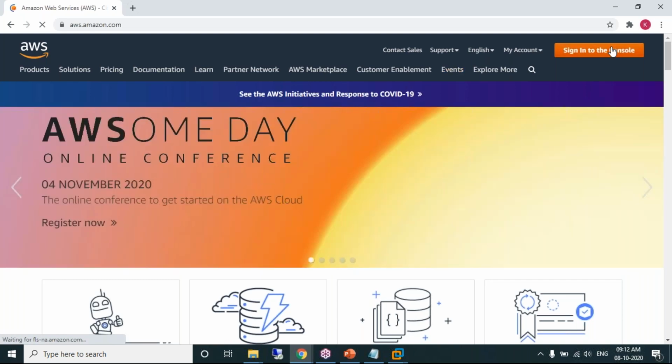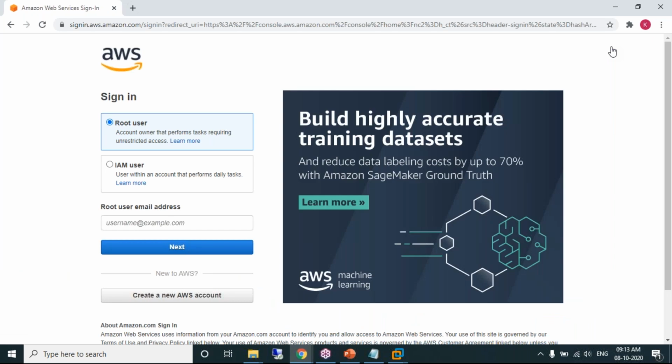Sign in. If you already have an account, obviously you can sign in by using the email address. Or if you don't have an account, obviously we don't, we have an option to create a new AWS account. Here we have an option of creating a new AWS account.